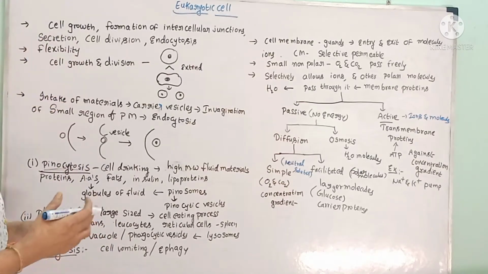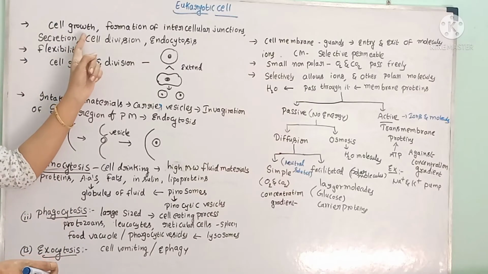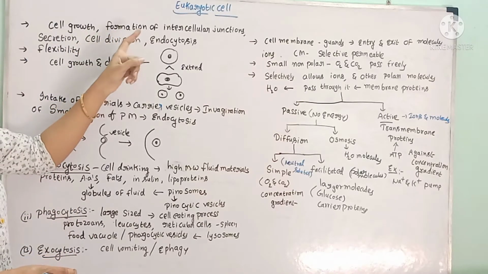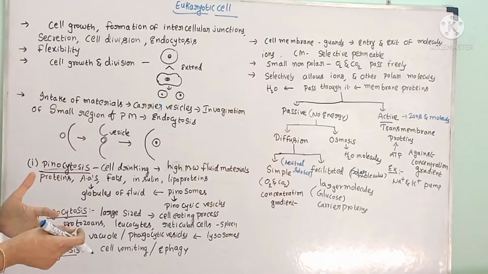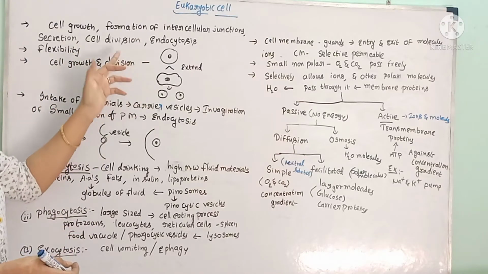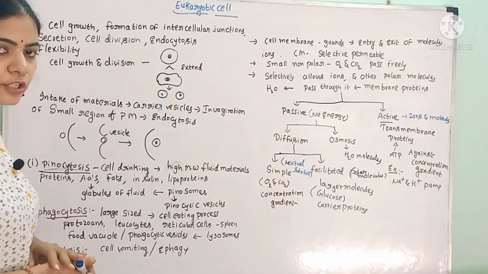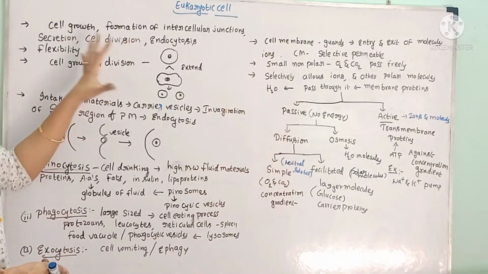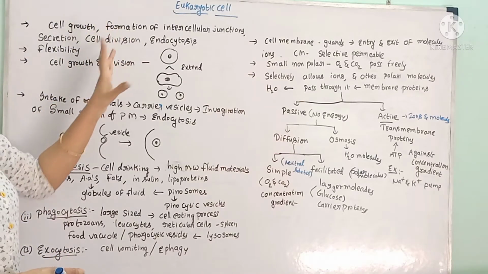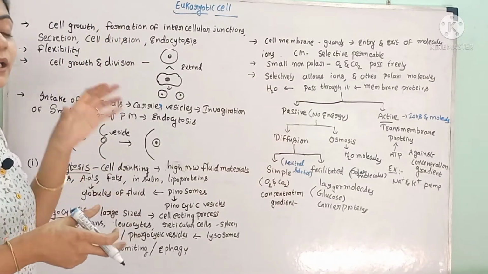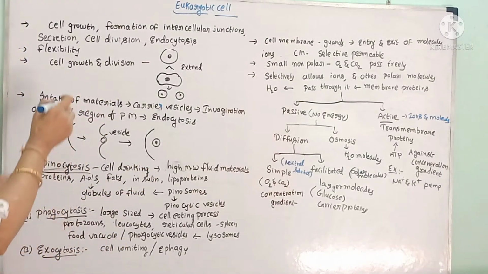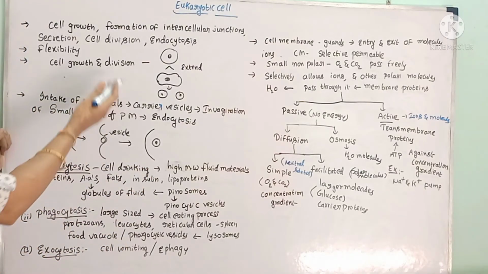in the cell. That is, for cell growth, for the formation of intercellular junctions, for the secretion of materials, for cell division, and for endocytosis. To carry out all these functions, the cell membrane must be highly flexible. Because of that flexibility only, cell growth and division will take place.